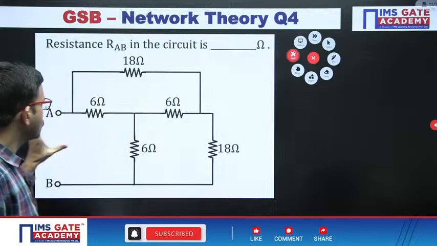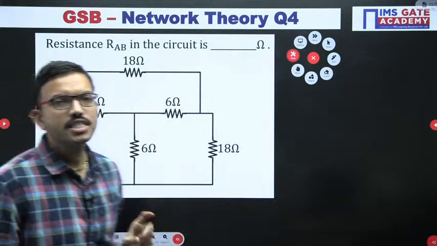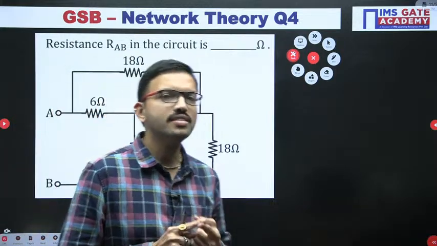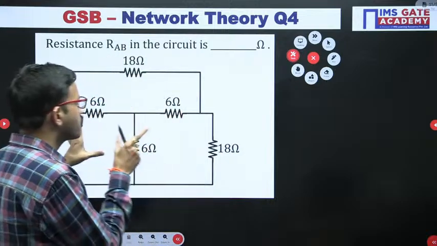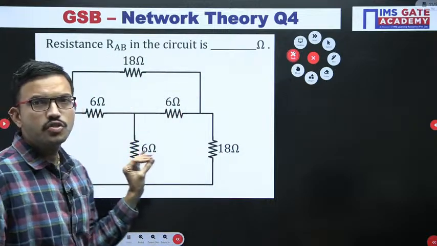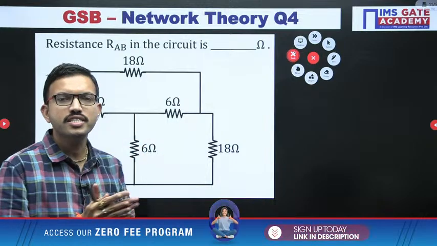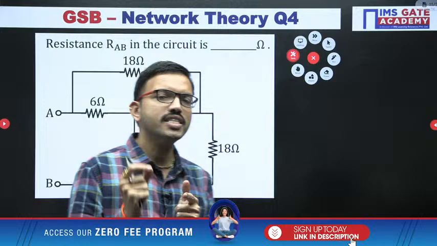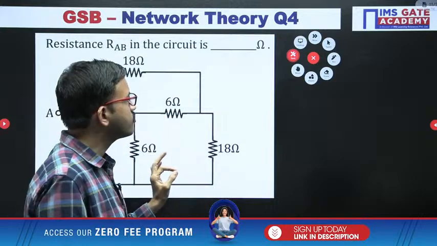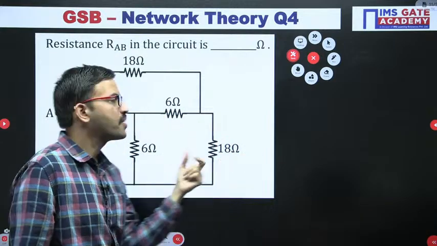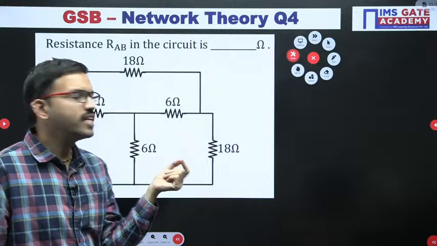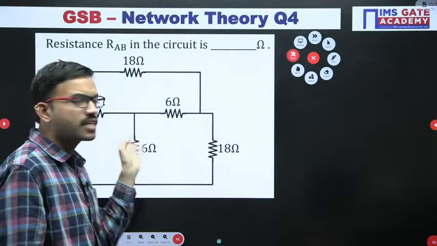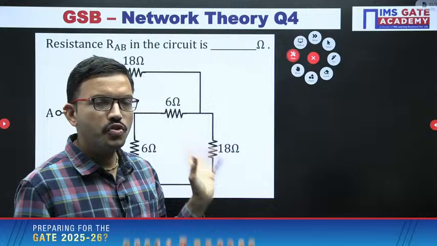Whatever the final answer you are getting with respect to equivalent resistance between the terminals A and B, the same answer you can easily get if you closely observe this particular circuit, draw the equivalent circuit, and one condition is satisfied. Okay, what is that condition? I am keeping suspense as of now. You will come to know shortly. Provided that condition is satisfied, then without converting star to delta or delta to star, you can easily get it.